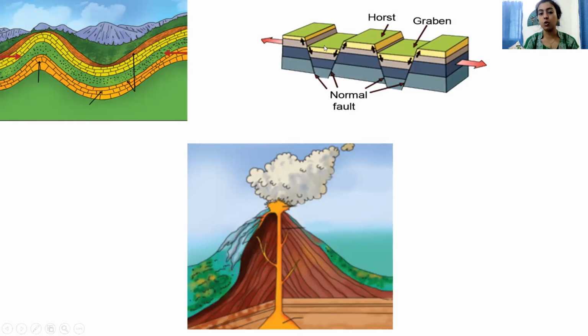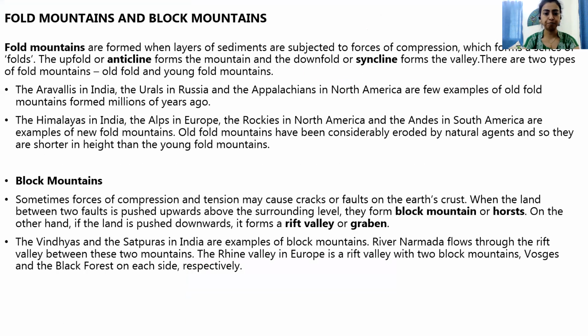The area which goes down is known as the rift valley, and the areas which get elevated are known as block mountains. Another name for block mountains is horst. The land which goes down is known as a rift valley, and another name for it is graben. Now there are some examples.